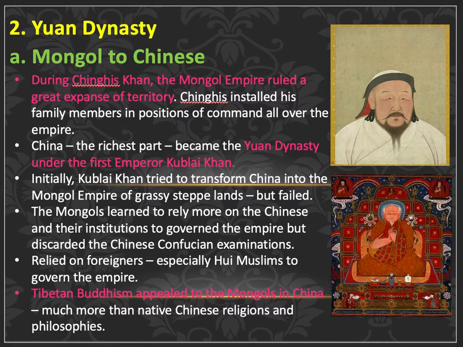We'll see in 1102, the cousins of the Mongols, the Qings or the Manchus, they were also nomadic tribes, but when they ruled China, they will become even more Chinese than the Chinese. Although they were tribal and they were nomadic, they will adopt Confucianism, then they also adopt Confucian scholars. They will change everything and make themselves even more Chinese than the Han Chinese, but not for the Mongols.